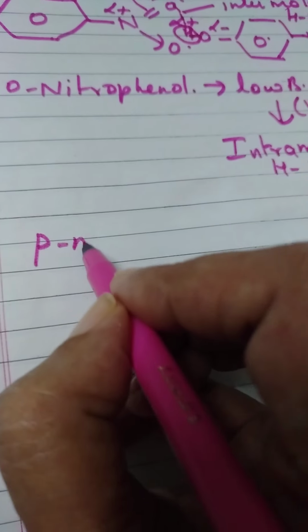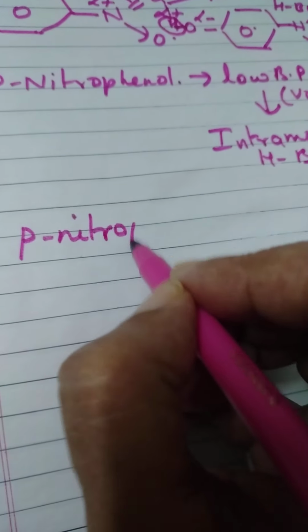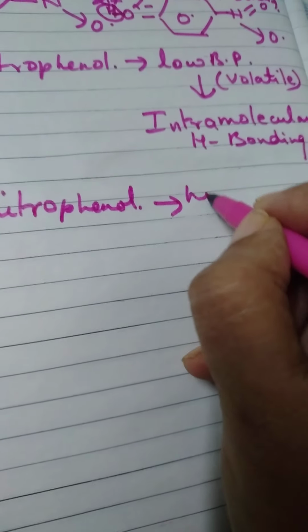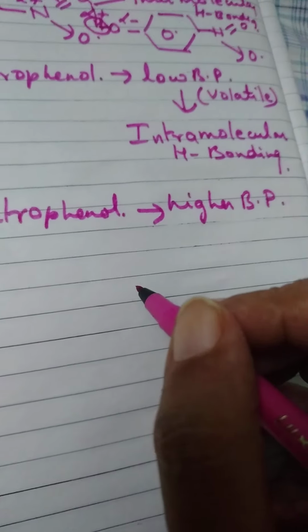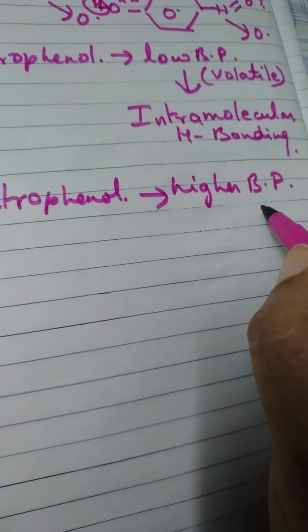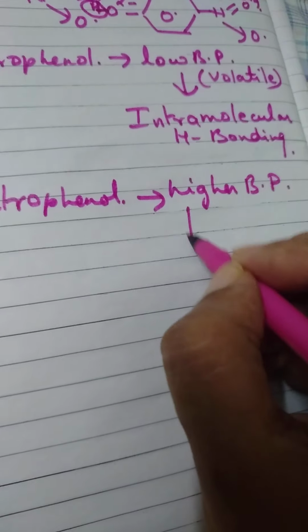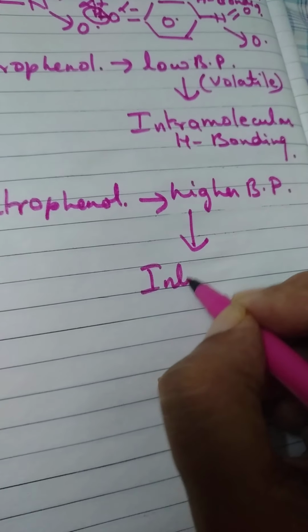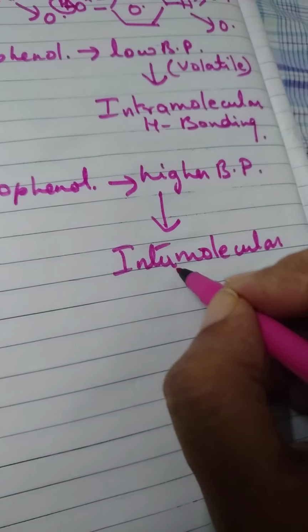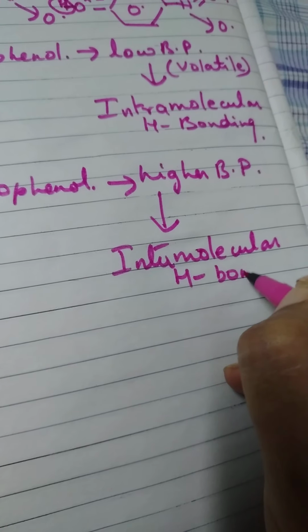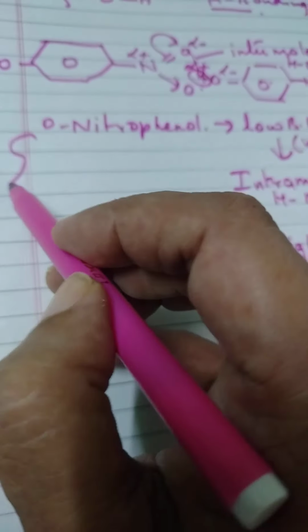Okay, whereas para-nitrophenol will have higher boiling point, okay, will not be volatile, and it is because of intermolecular hydrogen bonding. Okay, so the two can be separated.